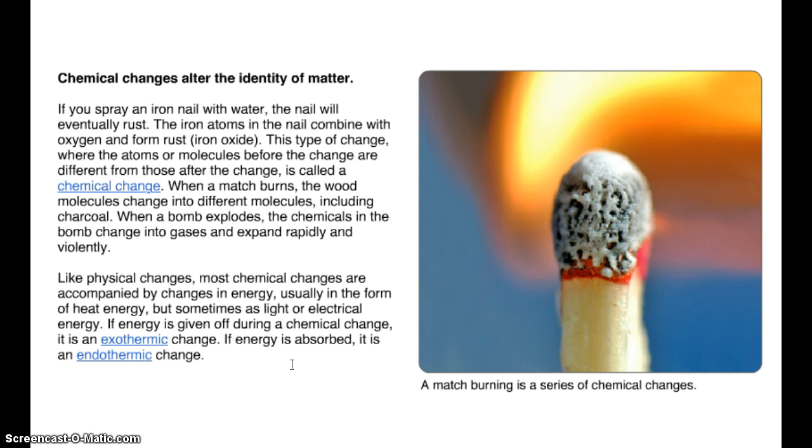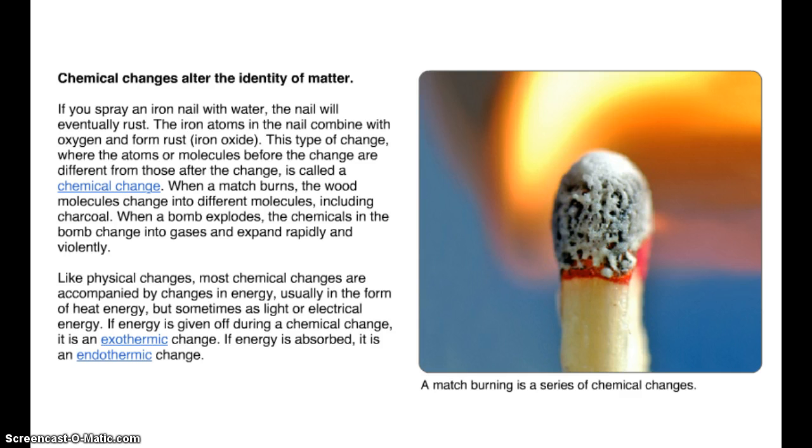Chemical changes alter the identity of the matter. So now we're going to make something new. Think about what a match looks like before and after you strike it. Is it the same substance? No. It has some heat release, you have some smoke, you have the ash. You could never get back that original match. That's a chemical change. Now, some chemical changes you can get back to the original by doing another chemical change, but either way, at some point you create a different substance with a different chemical formula.